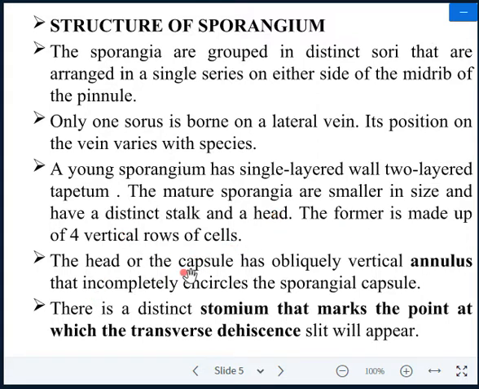The head, which is responsible for production of the spores, is also known as the capsule. As in Veneria, it has an oblique vertical annulus that incompletely encircles the sporangium wall, and there is a distinct, very clear stomium that marks the point where transverse dehiscence will appear.